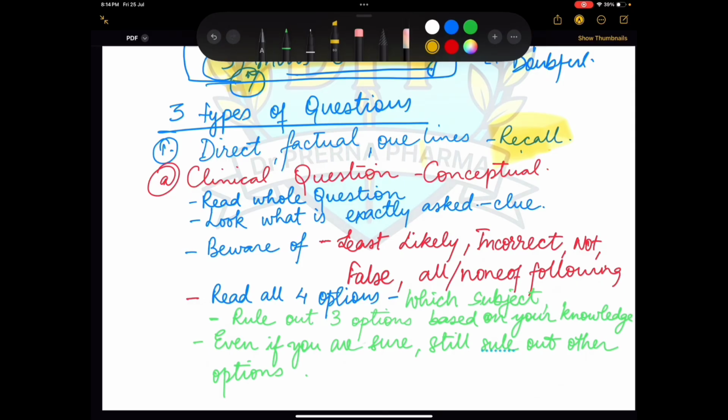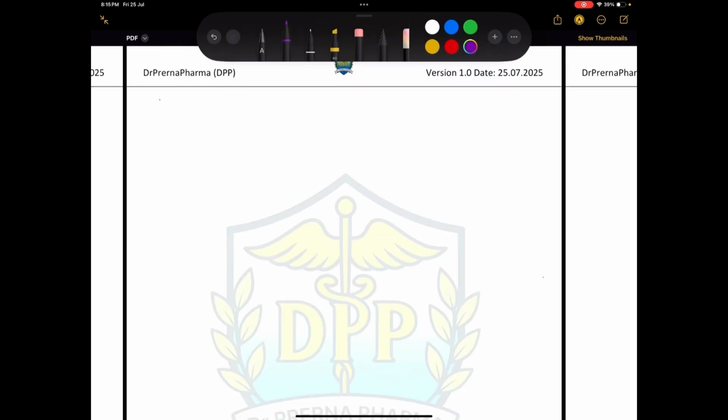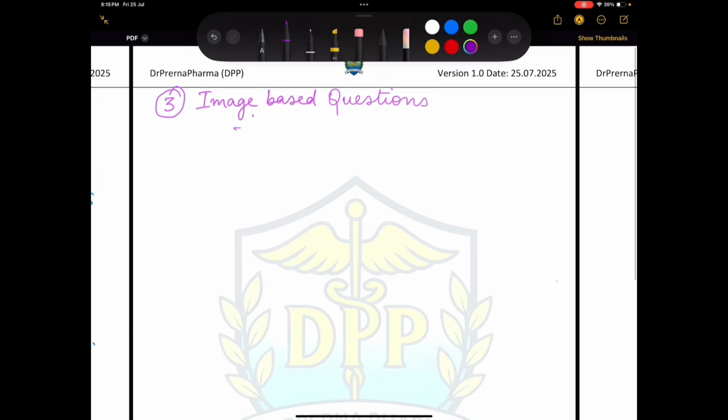So got it. The first type of question is recall, the second type is conceptual, and these are the things you have to really pay attention to when you are solving these clinical based questions. Coming to the third type, the third type of questions are image based questions. Usually they will give you an image and then ask a question based on that image. It can be a clinical image, a graph, a diagram or a flowchart image.